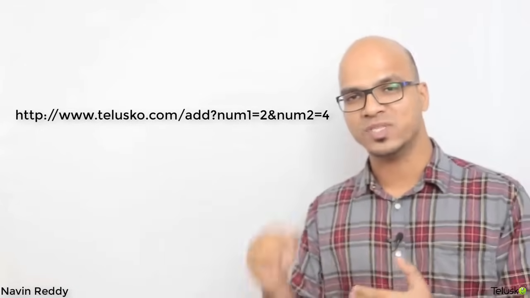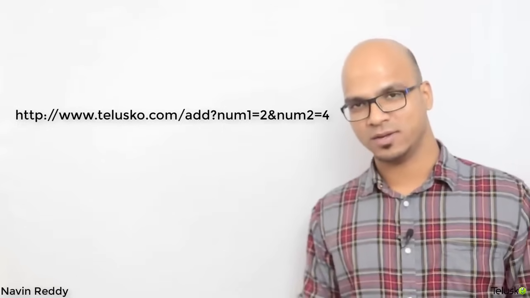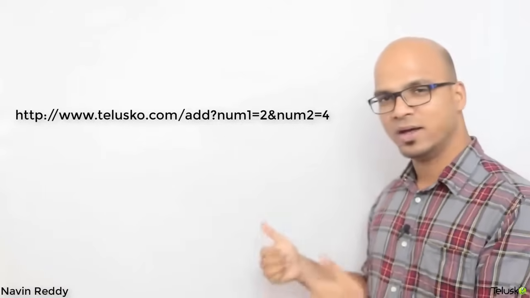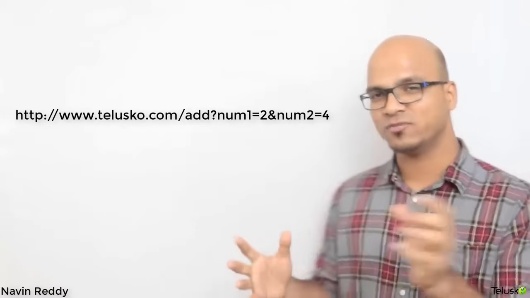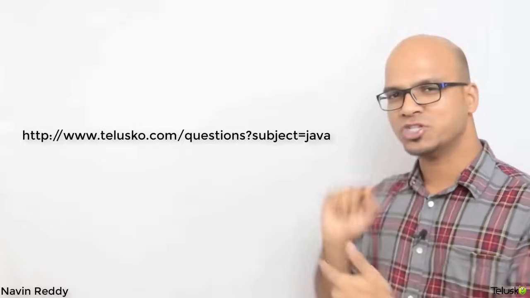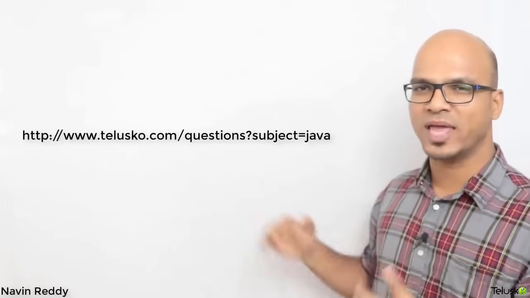If you want to add 2 numbers, you will say add, and then you give a question mark, which will send the values, the query parameters, right? Instead of that, what if you can send the value something like this? Instead of going for add, what makes more sense is you're fetching some data. For example, if you go to my website, we have this awesome feature, you can get questions, right? So if I say http, the website name, /questions/Java, this will make more sense instead of saying questions, question mark, subject equal to Java, right? It looks more like a resource.